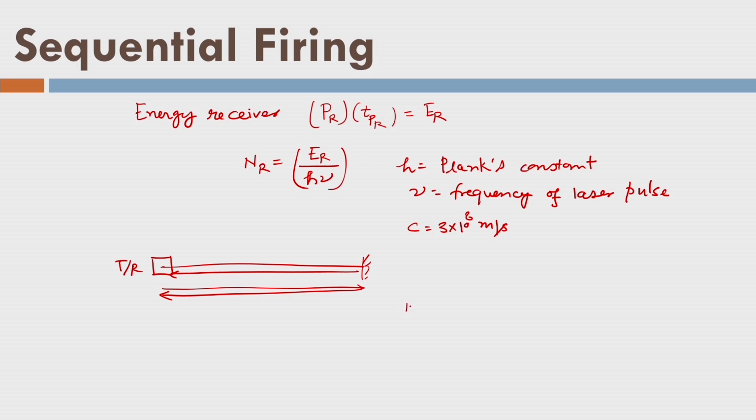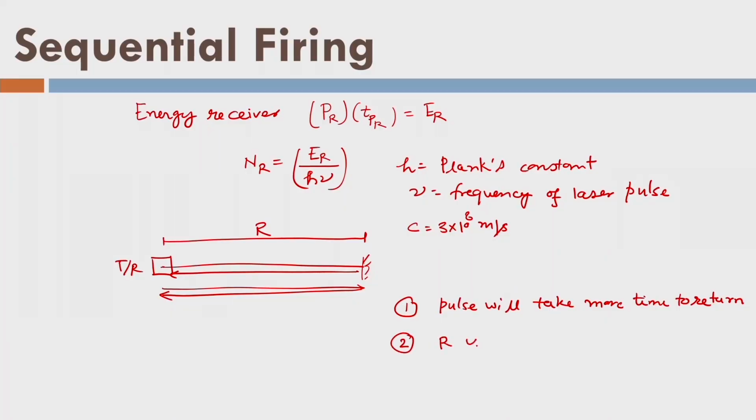The first limitation is that if I increase this distance, which is d or range R, a pulse will take more time to return back. As a result, I can fire a limited number or fewer pulses if the distance is high, or the range is high, between the transmitter receiver assembly and the surface.